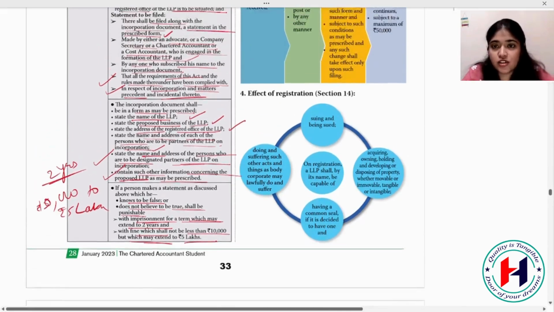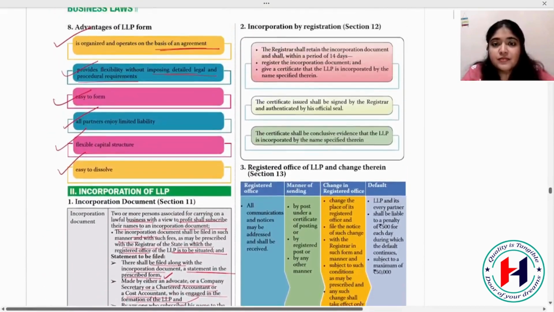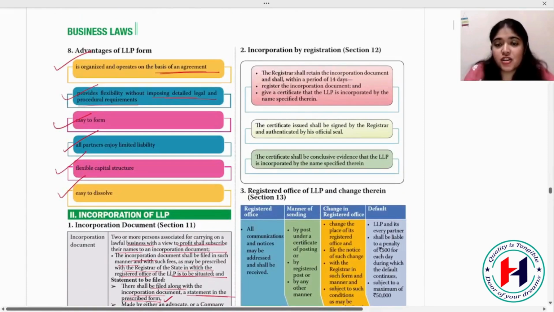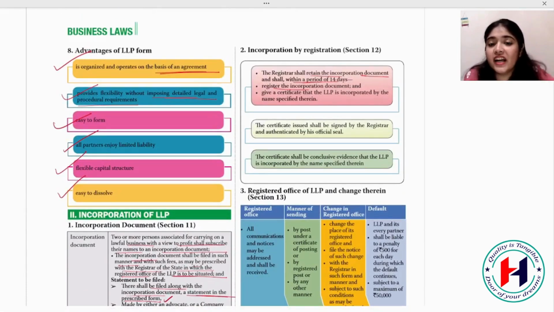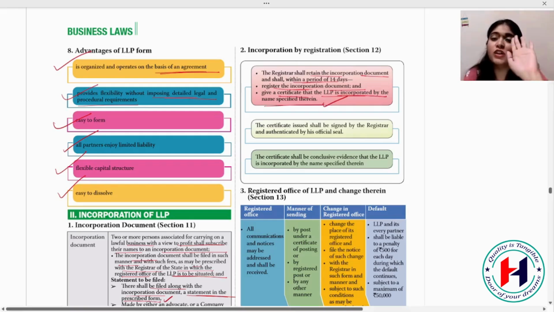Let's see what's the next concept for us. Incorporation by registration. The registrar shall retain the incorporation document and shall within a period of 14 days register the incorporation documents. When you give the incorporation documents, within 14 days he will register your LLP firm, along with other LLPs, and give a certificate that the LLP is incorporated by the name specified therein. They will also give you a certificate which will show the name of the LLP and that this LLP is formed from this date.